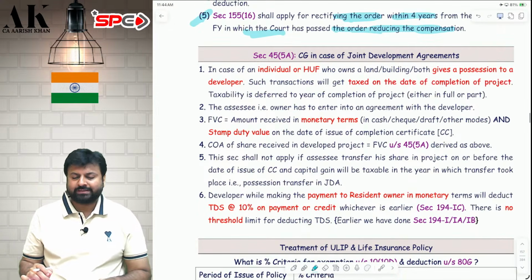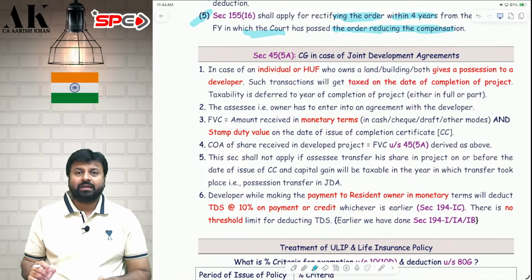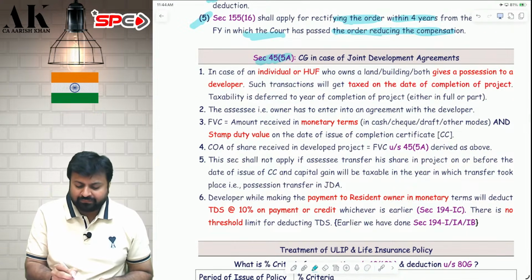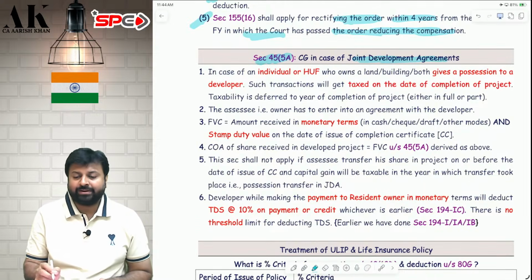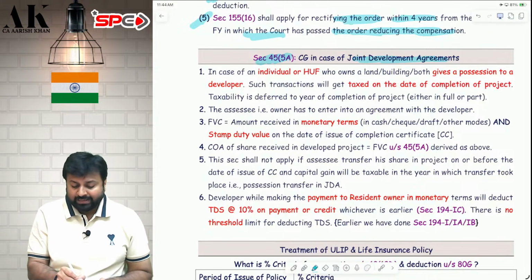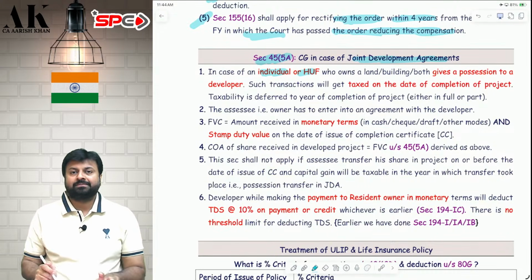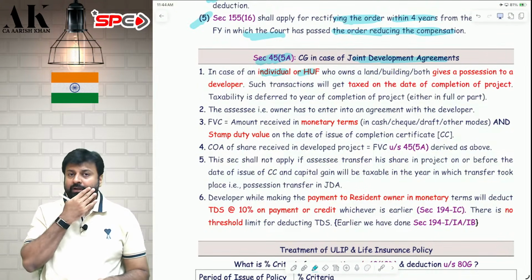Let's move on to the fourth exception, where tax is deferred to the future. Now this fourth section, that is 45(5)(a), the joint development agreement section, is different from the first three sections. It is only applicable to individual and HUF. It is not applicable to others. The fourth section is only applicable to individual and HUF.